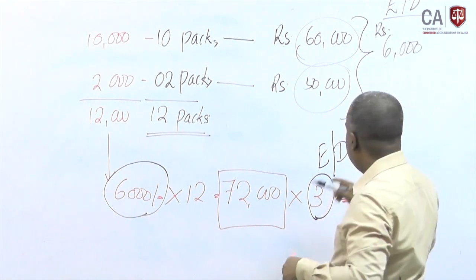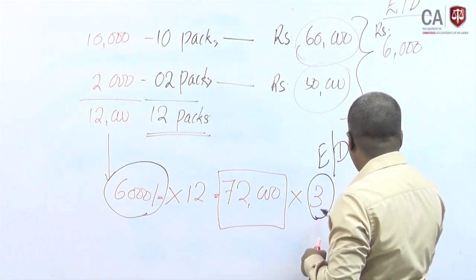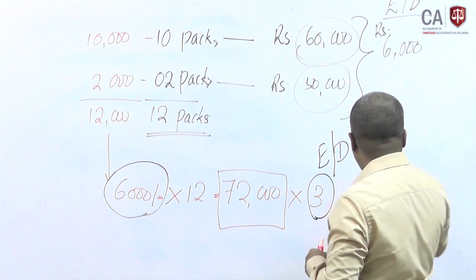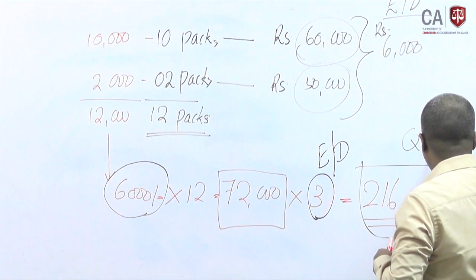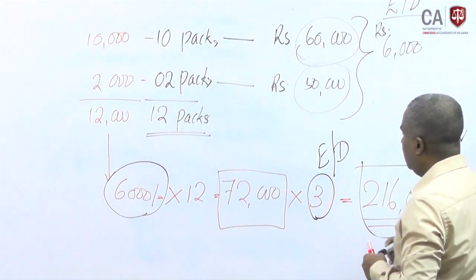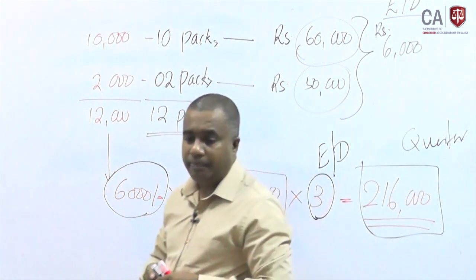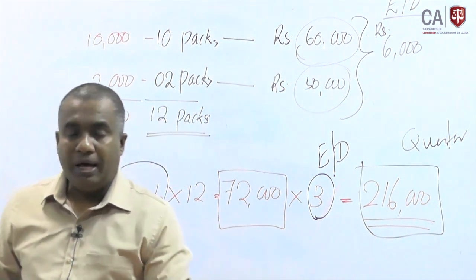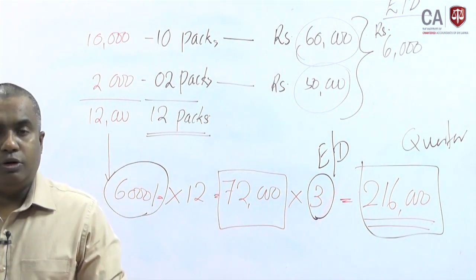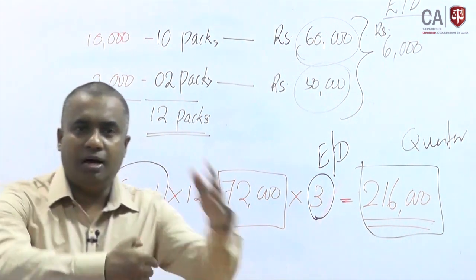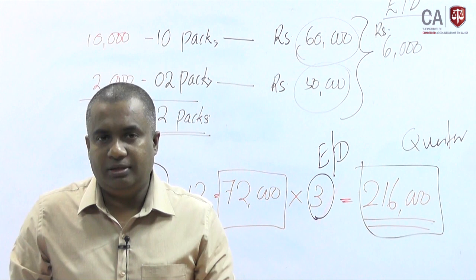For this 3 months period, we add the total for the quarter. Within this 1 month, the payable value is 72,000. For 3 months, 3 times can be considered.